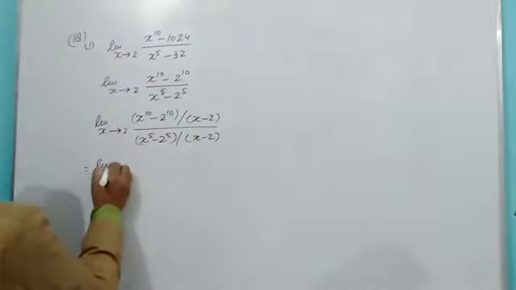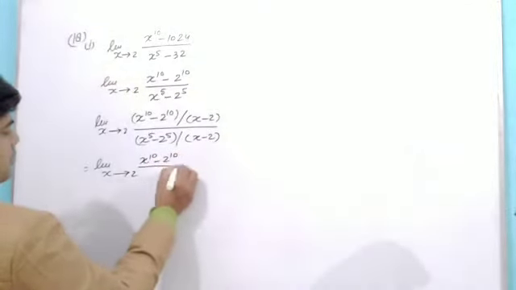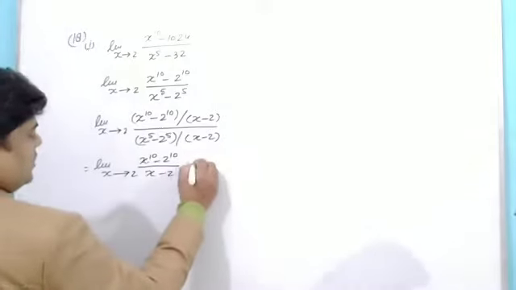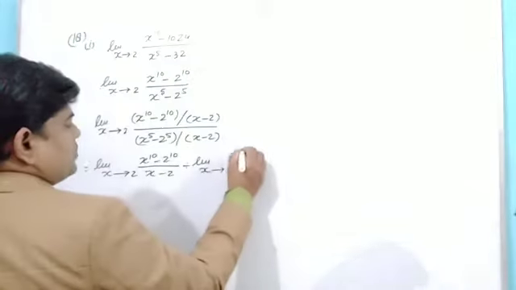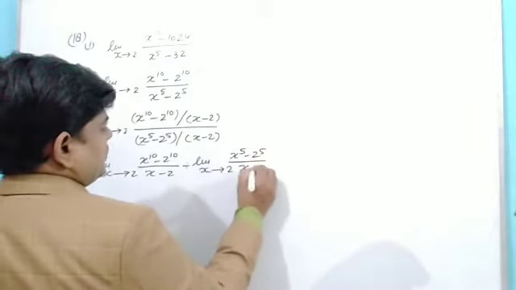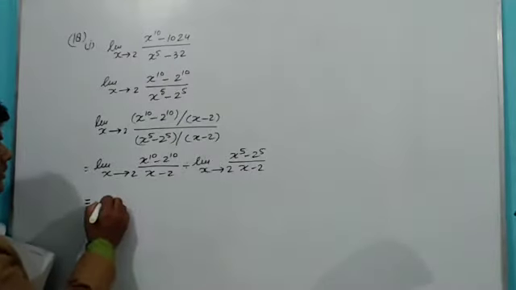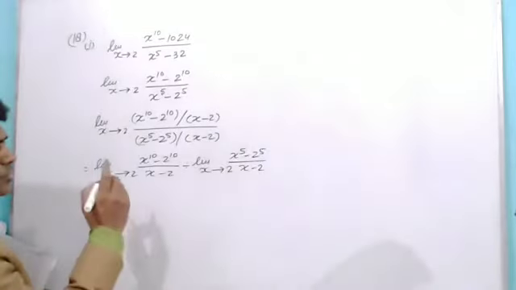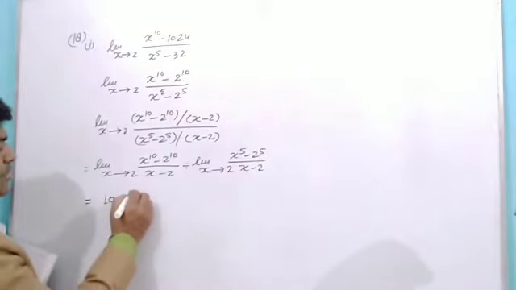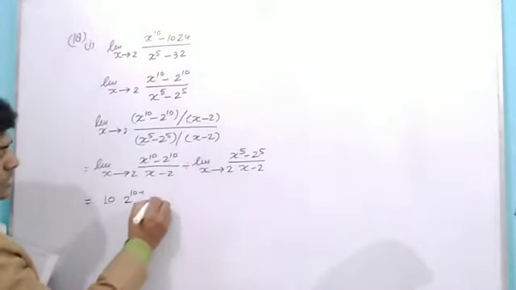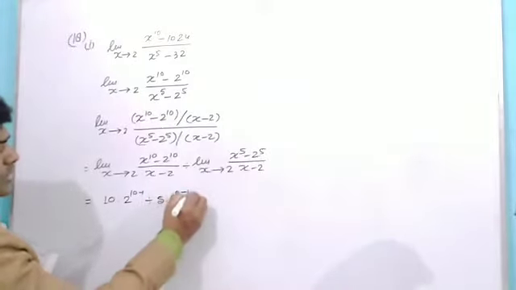And it can be written as limit x tends to 2 of x to the power 10 minus 2 to the power 10 upon x minus 2, whole upon limit x tends to 2 of x to the power 5 minus 2 to the power 5 upon x minus 2. Now it can be written using the formula as 10 into 2 to the power 10 minus 1 divided by 5 into 2 to the power 5 minus 1.